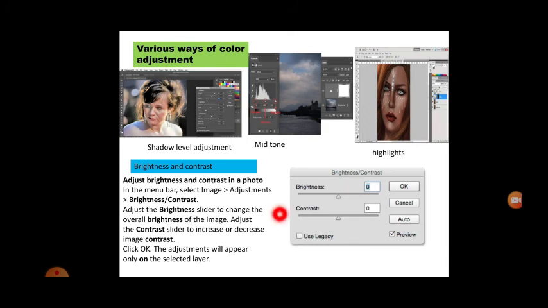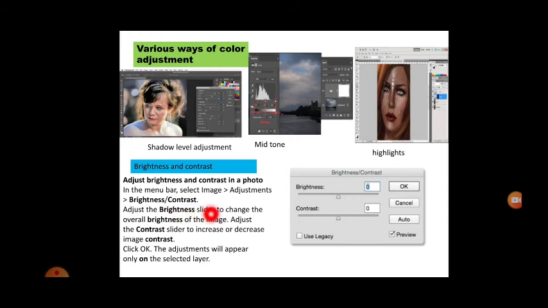Next is various ways of color adjustment: shadow level adjustment, mid-tone adjustment and the highlights. You can just see in the image what you can do with shadow level adjustment, then mid-tone and the highlights. No need to get into the deeper; you can just know what they are. So brightness and the contrast. Adjust brightness and contrast in the photo. Then in the menu bar select Image, Adjustments and the Brightness.